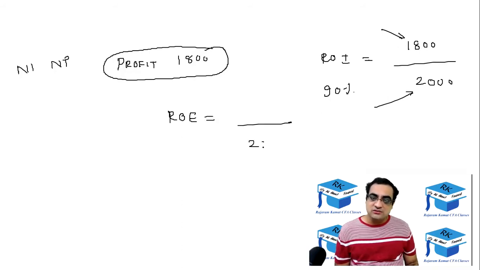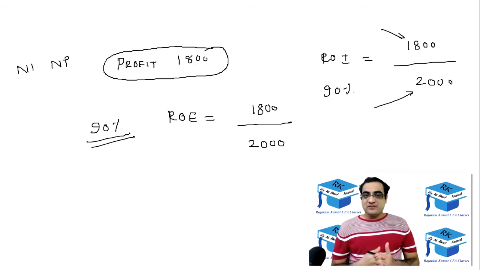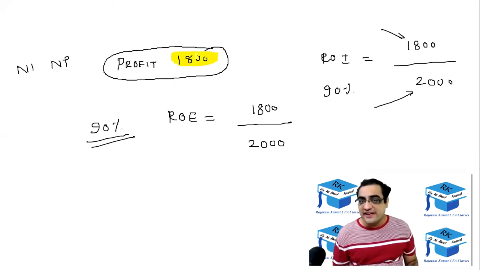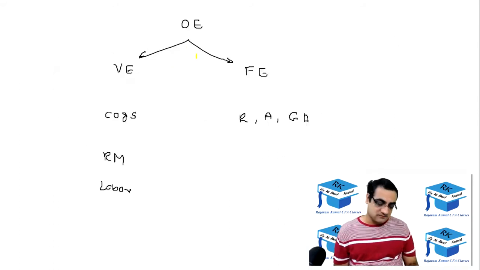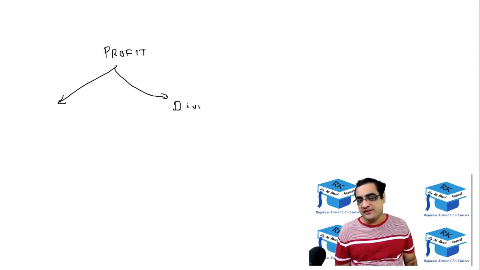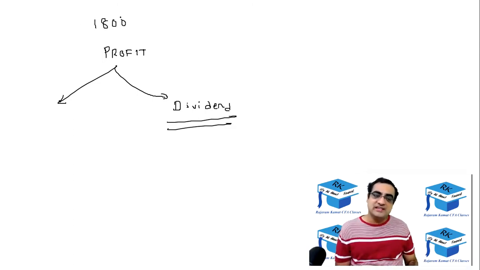Equity holders ने invest किया था 2000 और उनको मिला, I mean मिला नहीं है, company ने profit earn किया है 1800 का. So that is ROE of 90%, return on equity of 90%. Okay. Why did I say मिला नहीं है? क्योंकि ये जो profit है वो पूरा का पूरा शायद dividend करके company may not declare it. Out of this 1800 profit, company may keep some amount, and remaining amount they will declare as dividend. The company may keep some amount out of this 1800 profit, and then they declare the remaining amount as dividend.